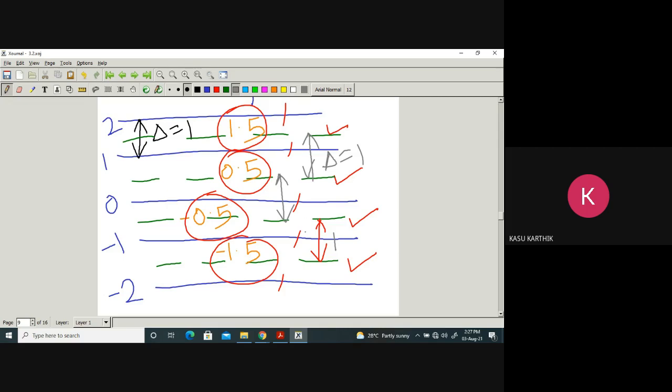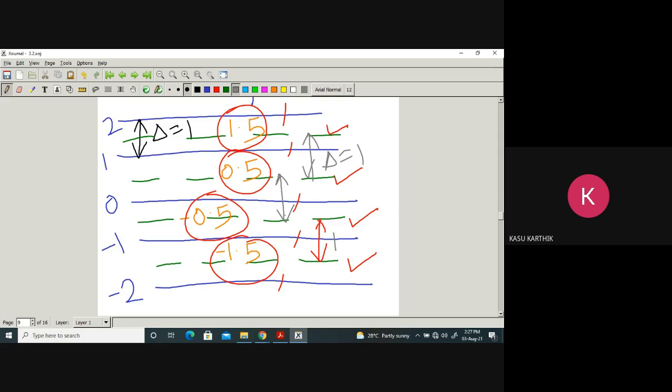The difference between any two quantization levels is always 1. That is equal to delta. That is constant. That's what is called uniform quantization or a uniform quantizer, because delta is kept constant. We'll discuss another type, called a non-uniform quantizer, where delta is not a constant. We come to that later. But for the time being, let us assume that delta is constant. That is called a uniform quantizer.